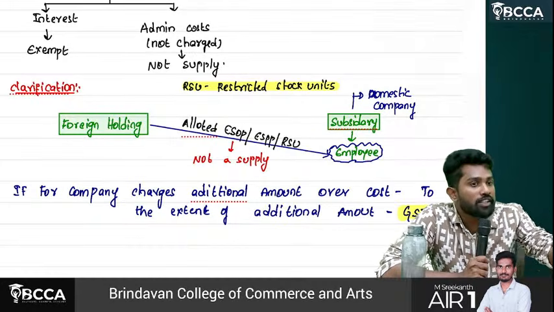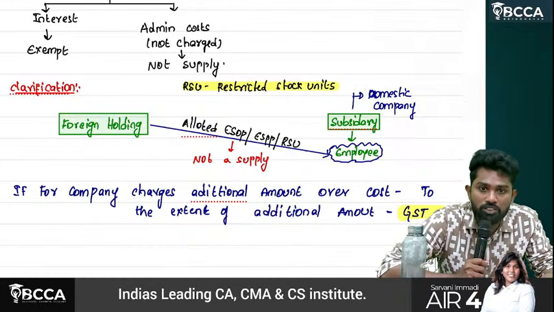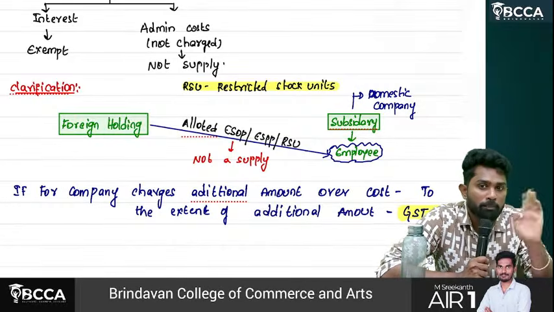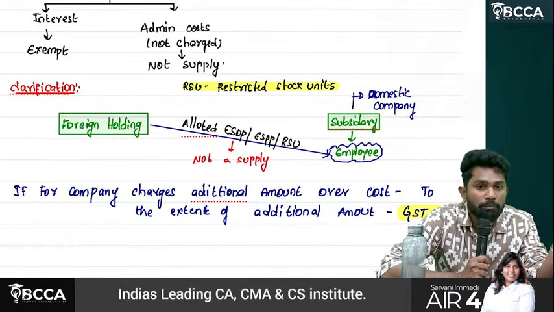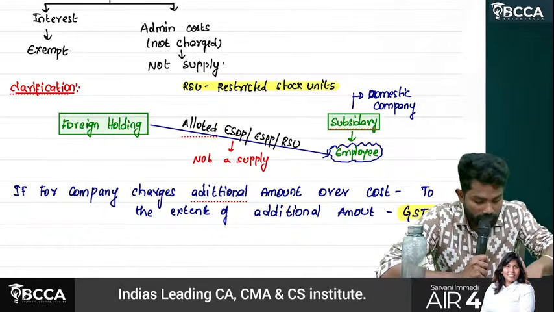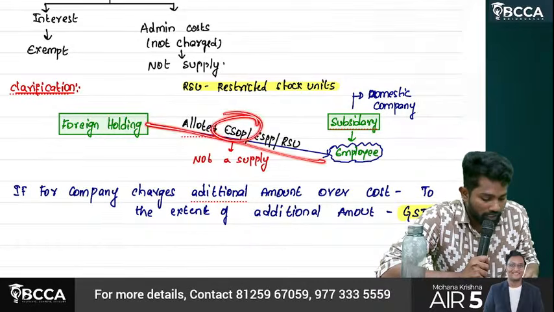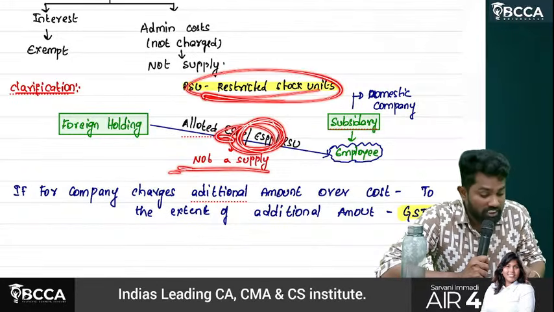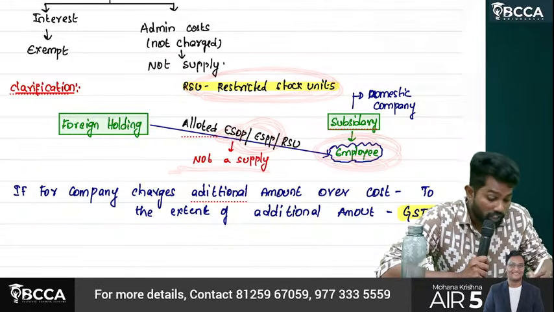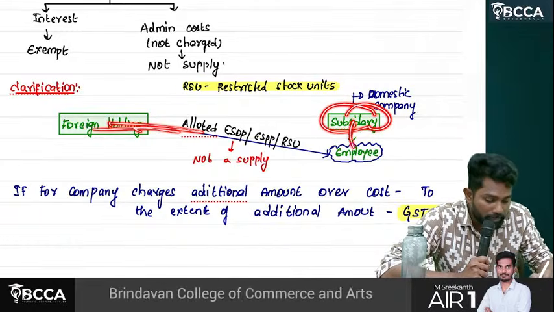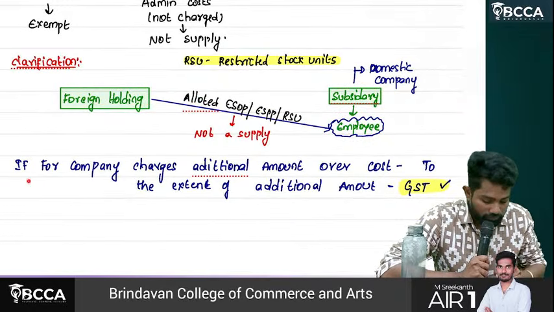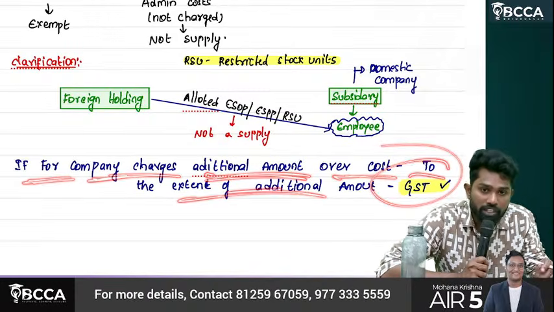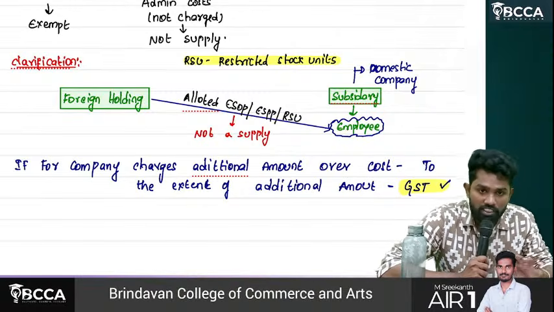Now for employees, they'll give ESOP, employee stock options and all. Now you are employee of actually the Indian subsidiary, but for you ESOP are not given in this Indian subsidiary. ESOP is given in the foreign holding company. So foreign holding company allotted ESOP, employee stock purchase plan and all, restricted stock units to an employee of not their company. For their subsidiary company employee, they are giving these things. If the company charges additional amount or cost, to the extent of additional amount only it is GST. Okay, otherwise it is not a supply.